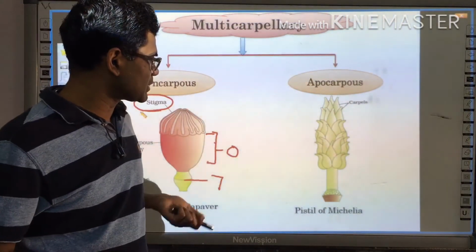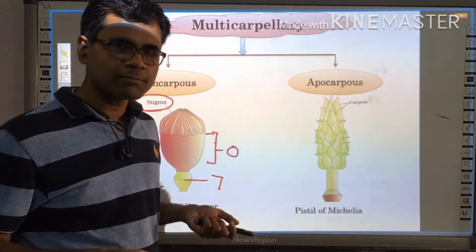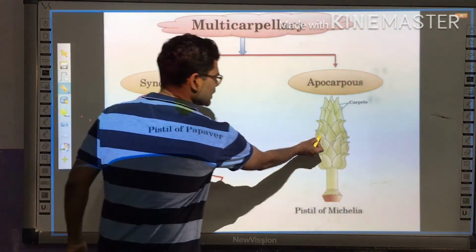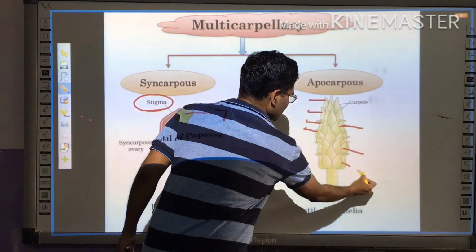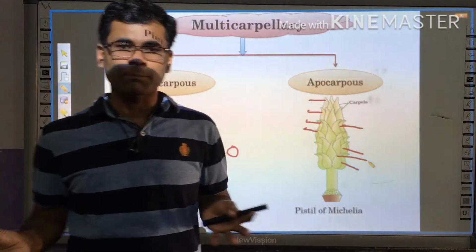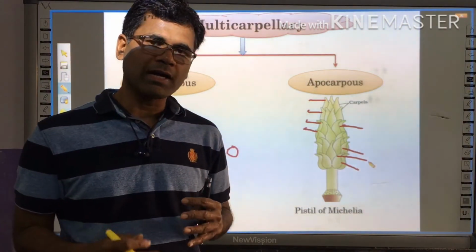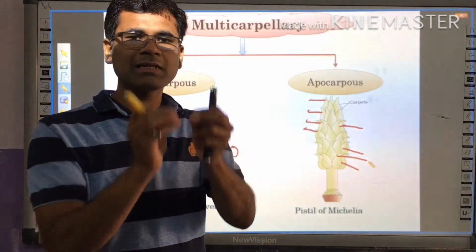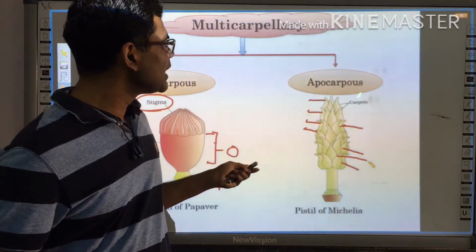Another one is apocarpous. Another example is Michelia, again this diagram is taken from your NCERT book. Here also you can see various leaf-like structures. These are separate leaf-like structures, and they are the separate carpels, the different carpels. So here also an ovary has many carpels. It is polycarpellary or multicarpellary. But here the carpels are separated from each other. They are not fused. And that condition is called apocarpous.